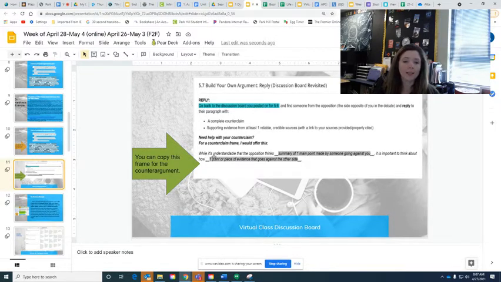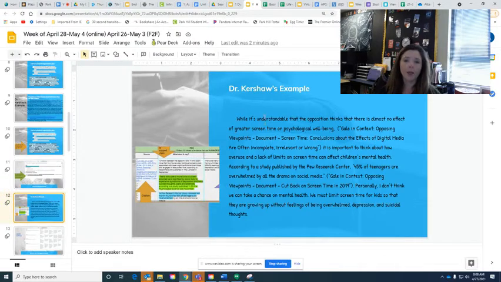So here is the sentence frame or paragraph frame for the counterclaim. While it's understandable that the opposition thinks, this is just basically a summary of one point made by somebody going against you. So you'll use what they put in the first post, in the first discussion board, and then you will write a reply to that. So I have written a counterclaim here.